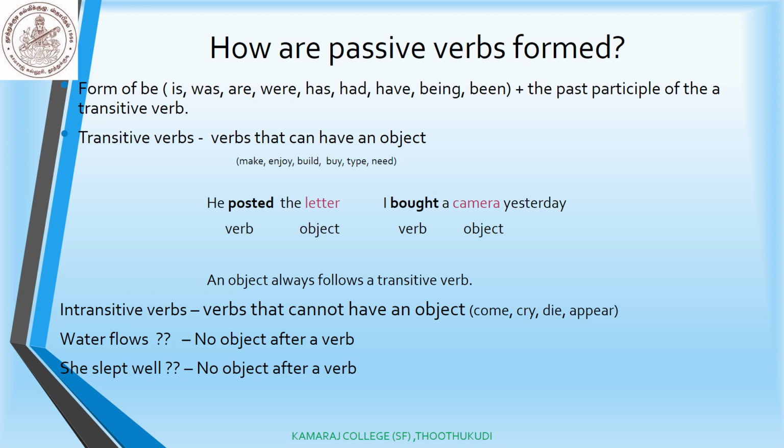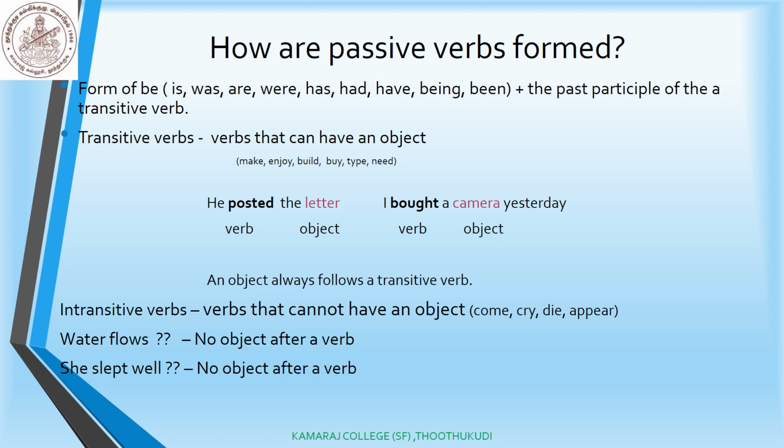Now, what are transitive verbs? Transitive verbs are verbs that can have an object after the verb. For example, these two sentences: he posted the letter. Here, posted is a verb, and after the verb, the letter is an object that follows the verb. In the same way, I bought a camera yesterday. Bought is a verb and camera is an object here.